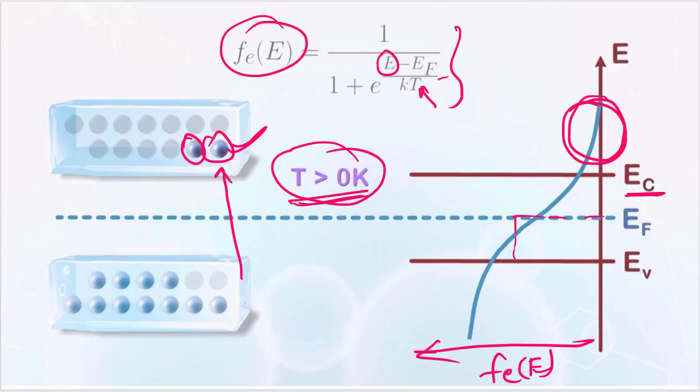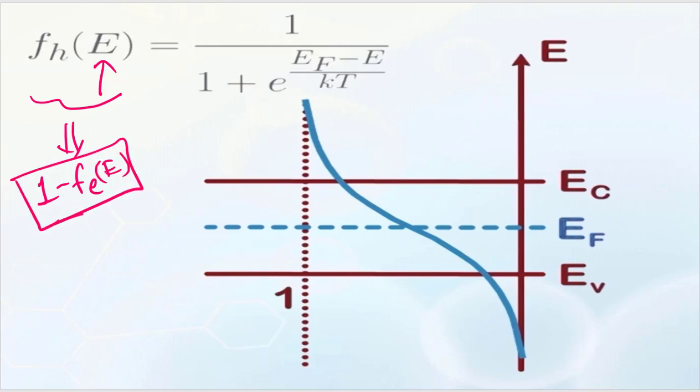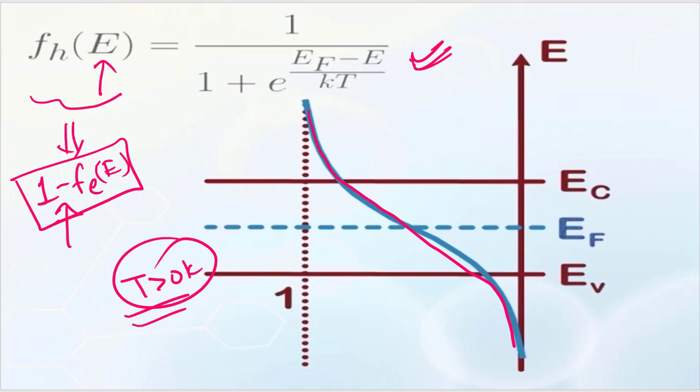Now for the case of the hole in the valence band, if we want to find the probability of finding a hole in the valence band at a particular energy level E, or you can say the probability of not finding an electron in the valence band at a particular energy level E, you can calculate it as 1 minus the probability of finding an electron at energy level E. So if you calculate 1 minus f of E, you will get this expression, and this is the graph which you will get. This is at T greater than 0 Kelvin, not at T equal to 0 Kelvin. I just wanted to give you some picture.